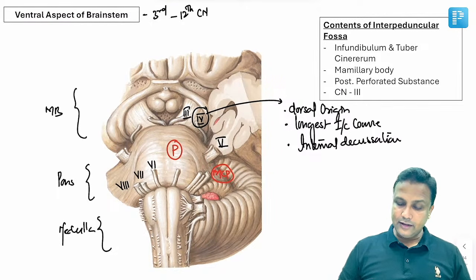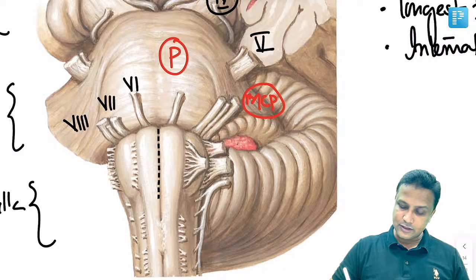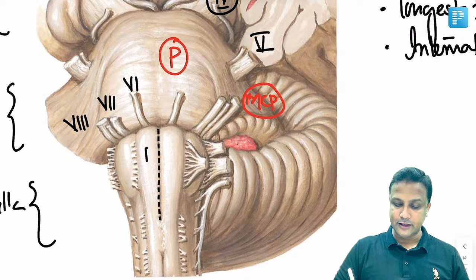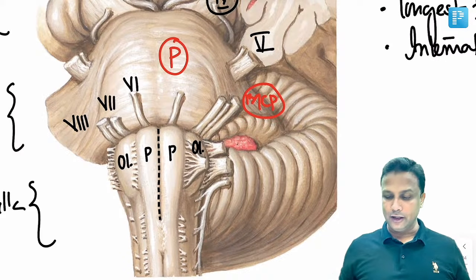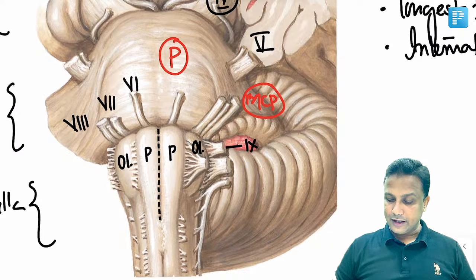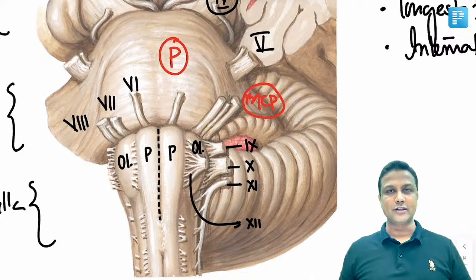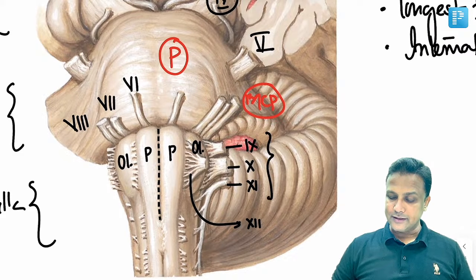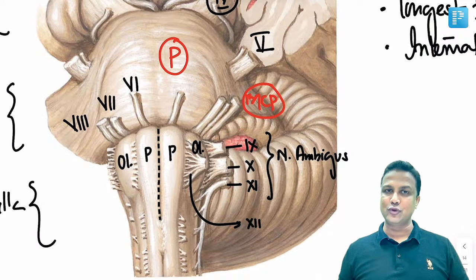And then in the medulla oblongata you are able to appreciate that in the middle there will be one sulcus. On either side there is elevation, that is pyramid, and this one here will be the olive, and this one is also olive here, sir. So pyramid, olive. Just lateral to olive you are able to see 9th nerve, and then there is a 10th nerve and 11th nerve. And then between the pyramid and olive there will be the 12th nerve, that is hypoglossal nerve. Now remember one point here itself. 9th, 10th and 11th nerve, together they have a common nucleus, and that nucleus will be known as nucleus ambiguus. Already exam में पूछा गया था.